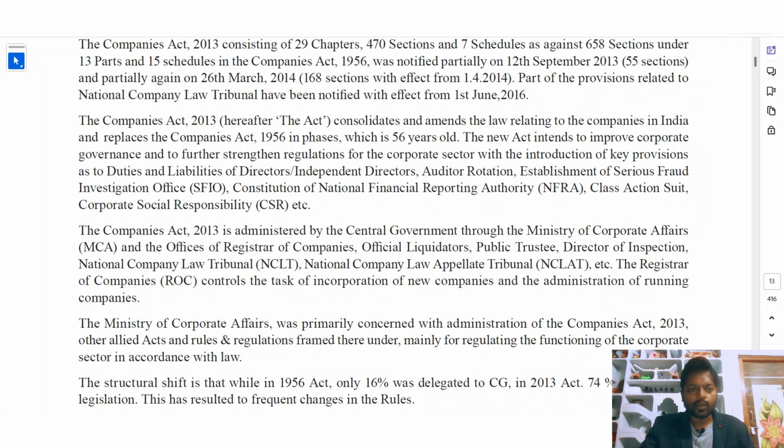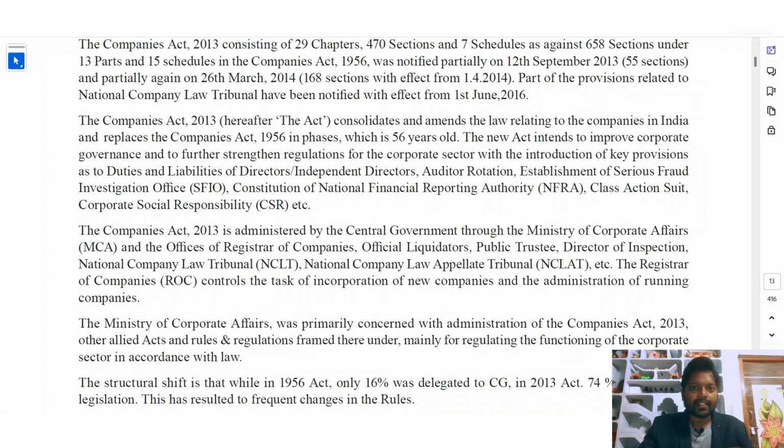The new Act intends to improve corporate governance and to further strengthen the regulations for the corporate sector, with the introduction of key provisions as to duties and liabilities of directors and independent directors, auditors, rotation, establishment of the Serious Fraud Investigation Office, constitution of the National Financial Reporting Authority, class action suit, and corporate social responsibility. So it tries to improve corporate governance and strengthen the regulations for the corporate sector with the introduction of key provisions on duties and liabilities of directors and independent directors.